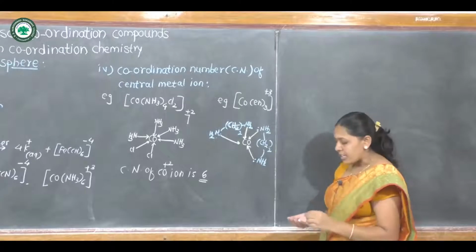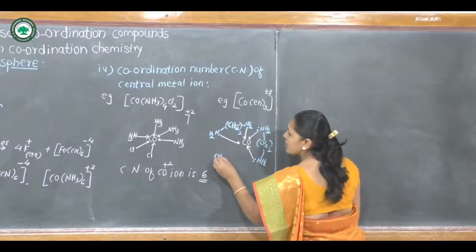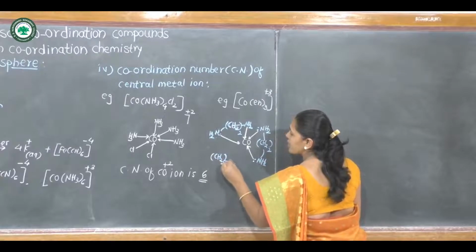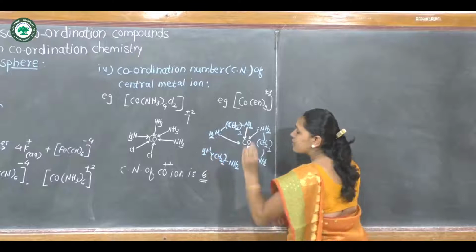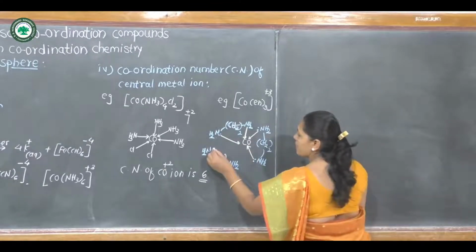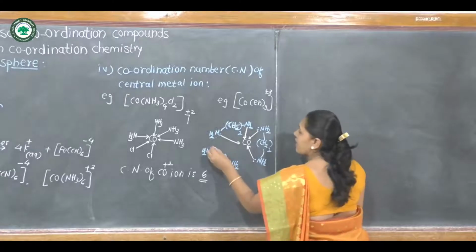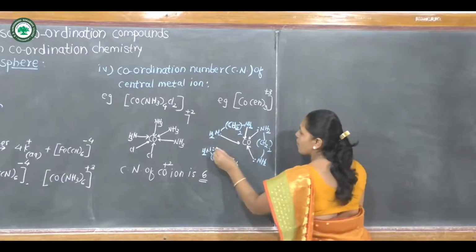Then the third ethylene diamine molecule, CH2 twice, NH2, NH2. The third ethylene diamine also donates two electron pairs to the central metal ion and can form two coordinate bonds.